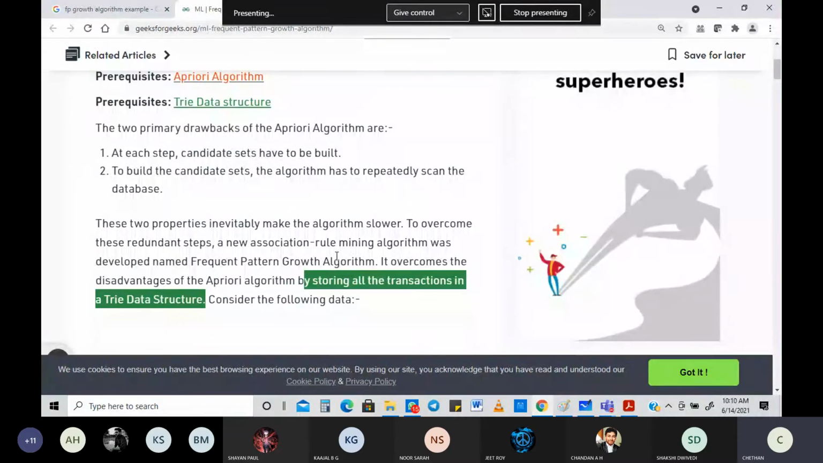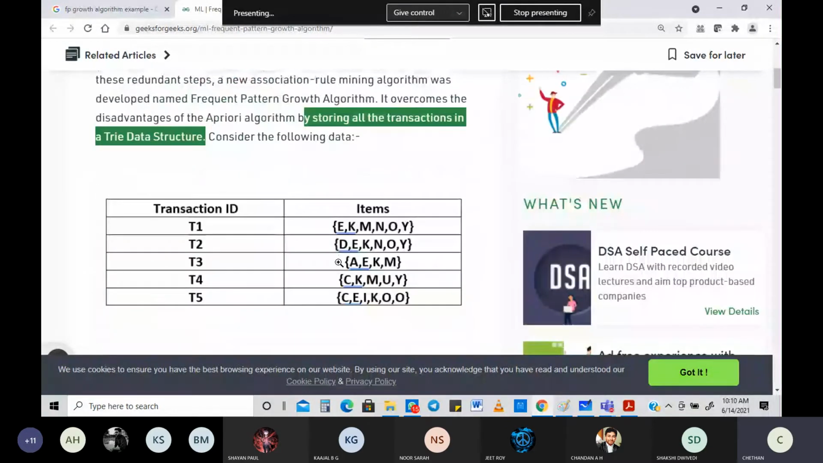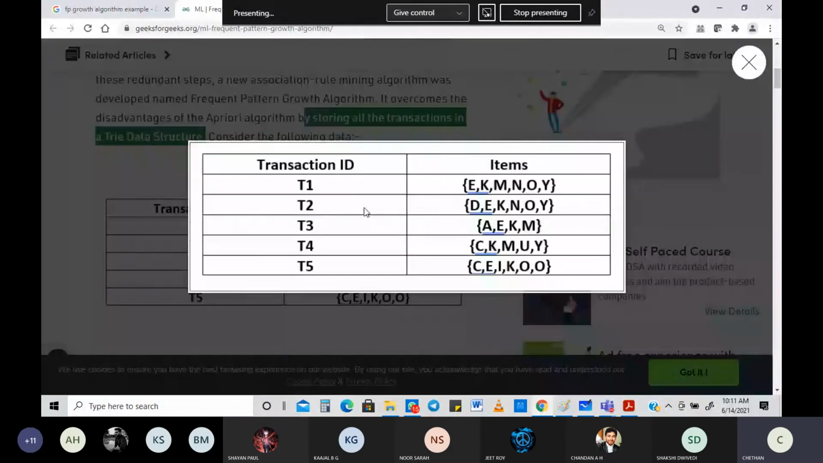Consider a transaction data. Again, it will start from transaction data only, no change in that. You have all the transaction IDs here. I'll zoom in. So this is a transaction. How many transactions? 5 transactions. How many items? You have so many items here.